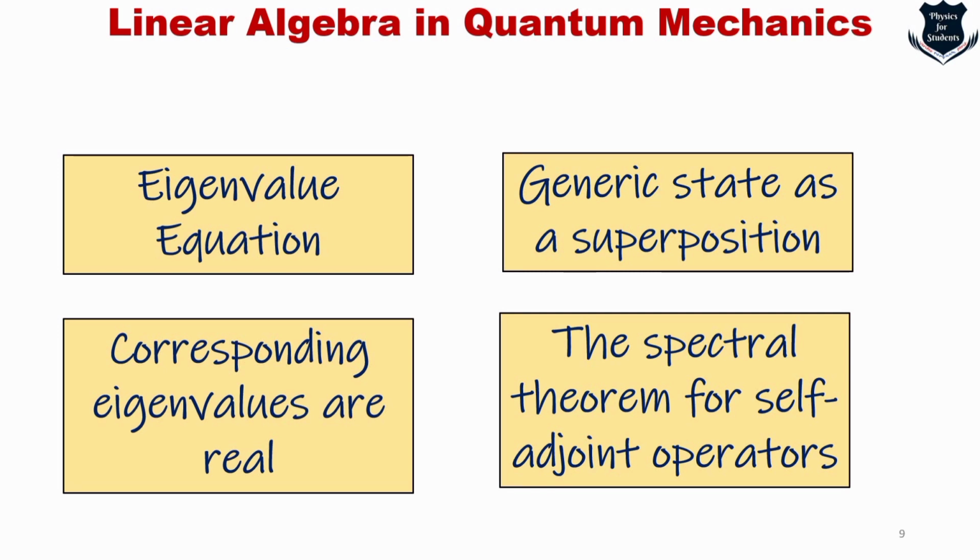So you see from here the standard formulation of quantum mechanics, whether you like it or not, is linear algebra, and that is why linear algebra is very, very important. So we have covered the first part of our video, that is, why linear algebra is important. I have given you certain examples, formulations, and understanding.